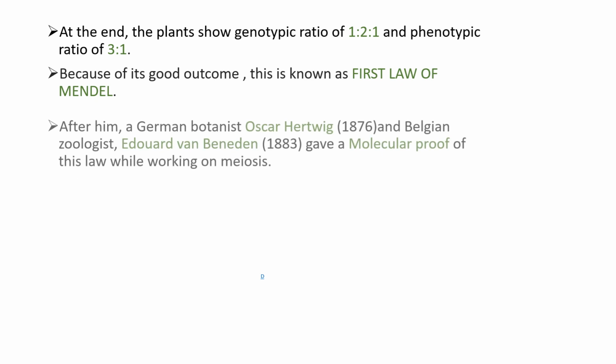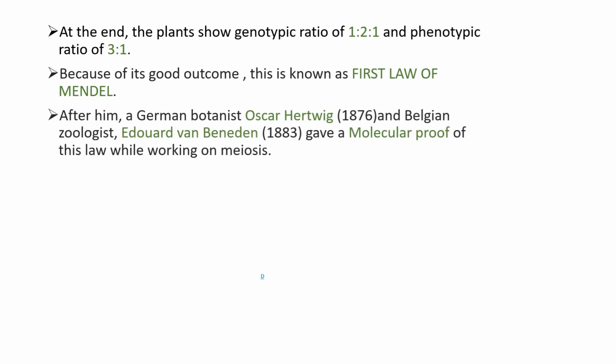Oscar Hertwig and Edward van Beneden also gave a molecular proof of this law of segregation while they were working on meiosis, the cell division, in some plants.